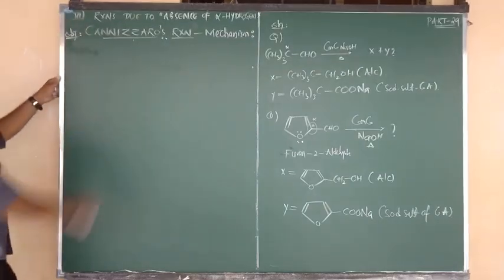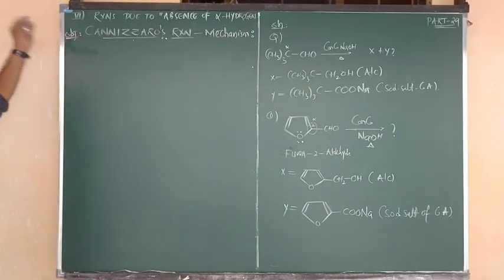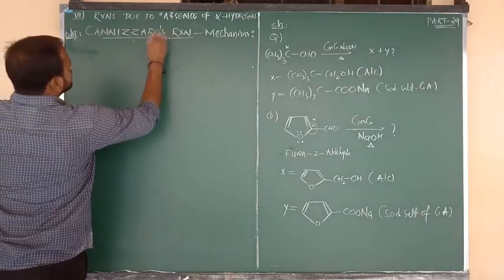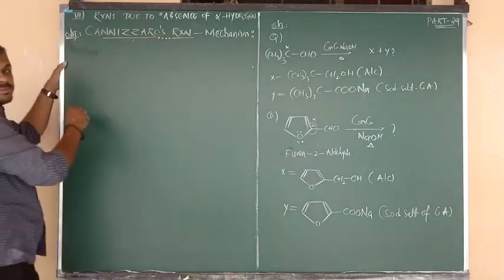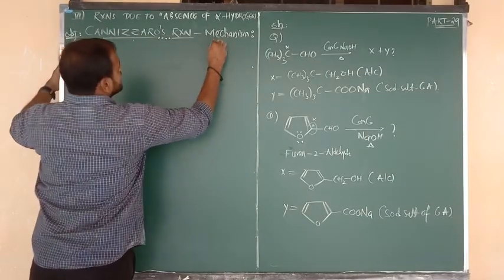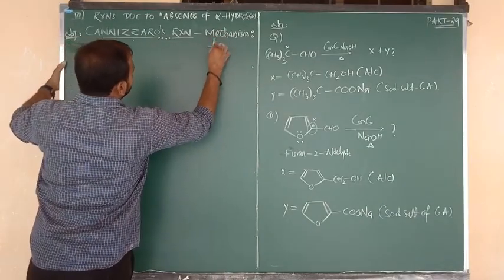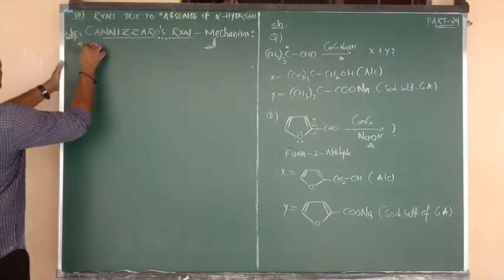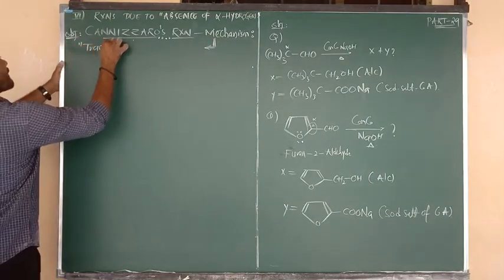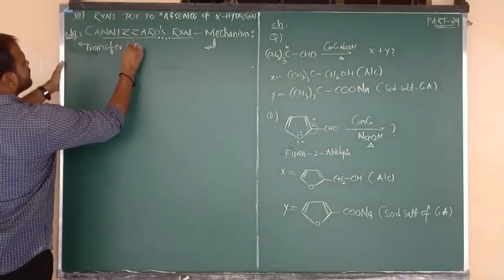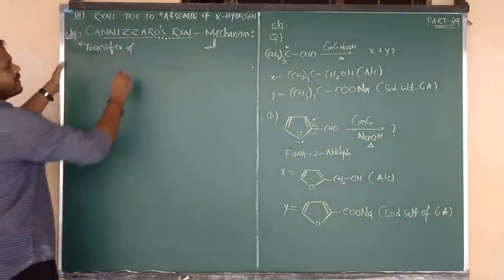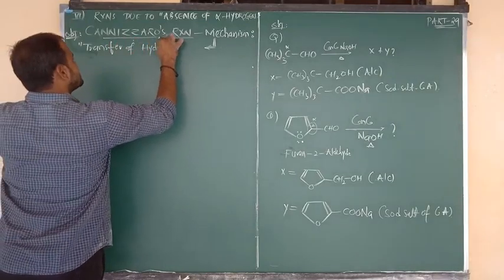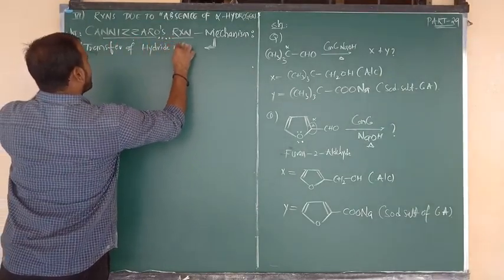First of all, you should remember one point. Cannizzaro's reaction mechanism depends upon one factor, which you have to remember. It is the main point. The mechanism depends upon the transfer of hydride ion.